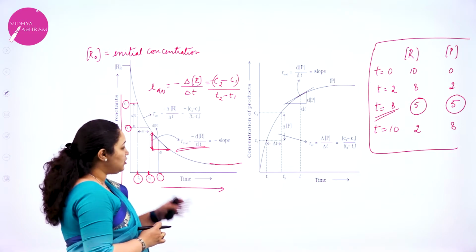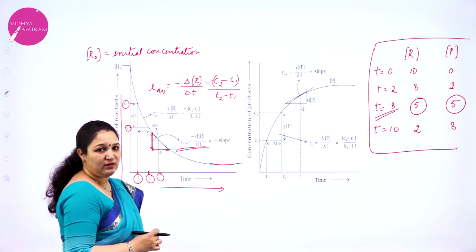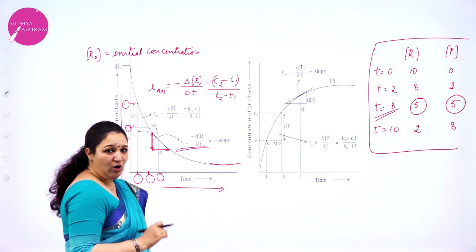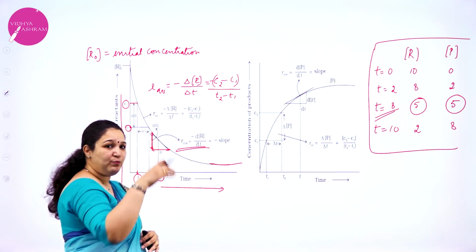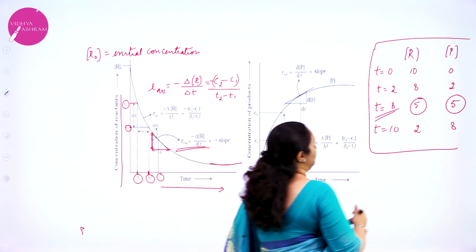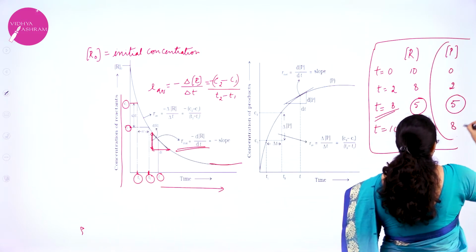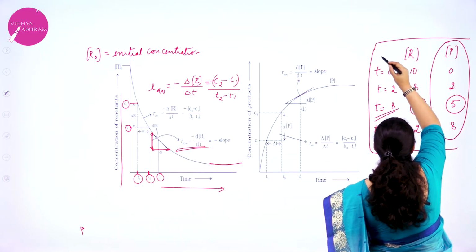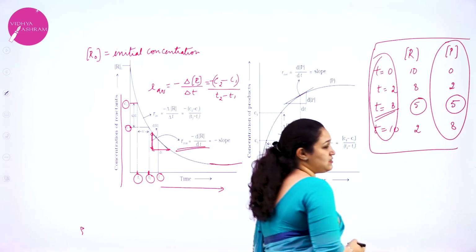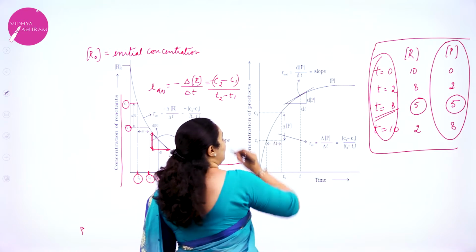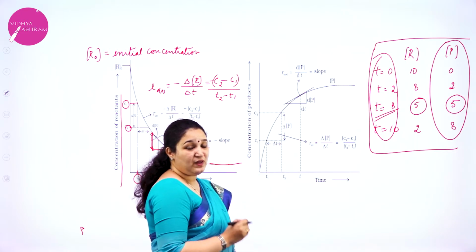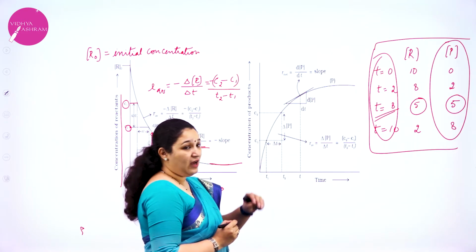Now this is in terms of reactants which we have done, correct? Now I can also plot a graph by taking the values of the product and the time. That is, we take the molar concentration of the product on the y-axis and time on the x-axis. So how will I get the graph here?